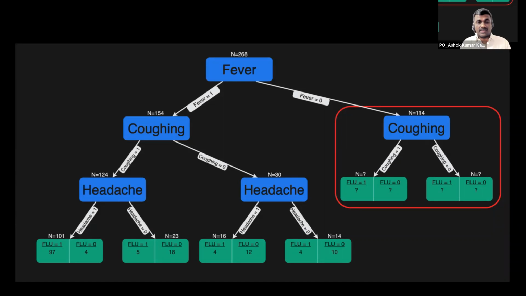Fever, yes or no. If there is no fever and there is a cough alone, this is a flu of so-and-so type. And if there is no fever and no cough, it is a flu of a different kind. This is the diagnosis that doctors typically do when it comes to decision trees.